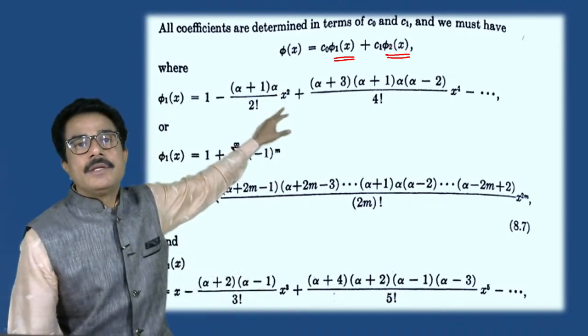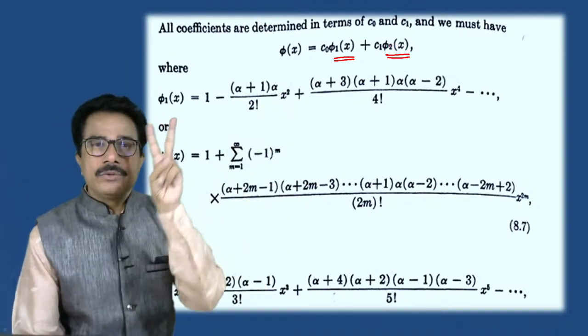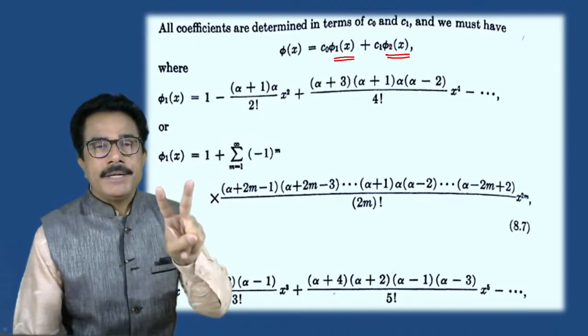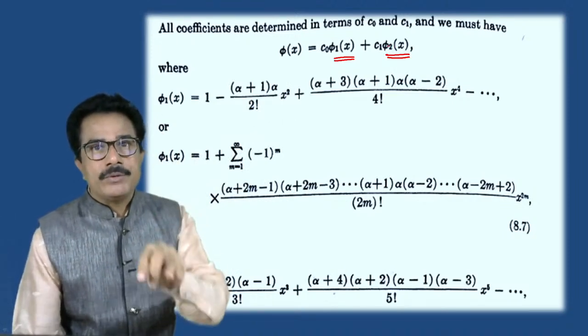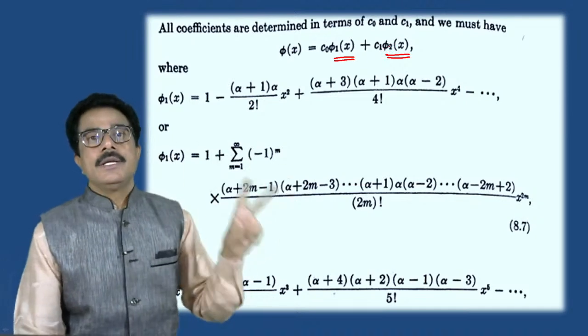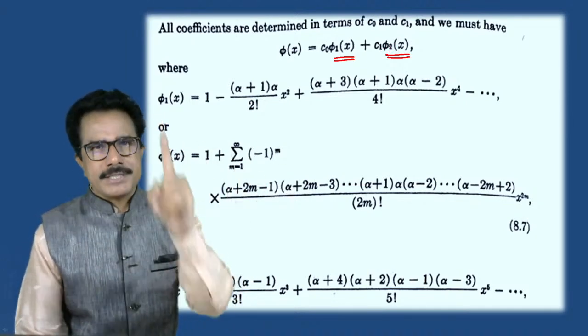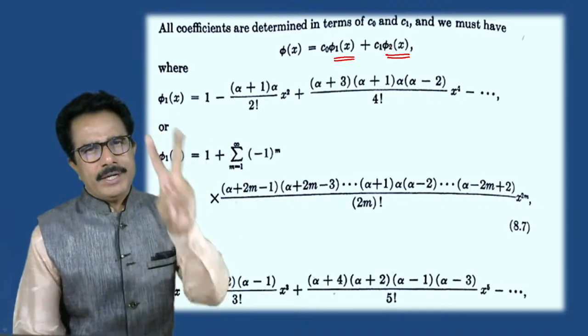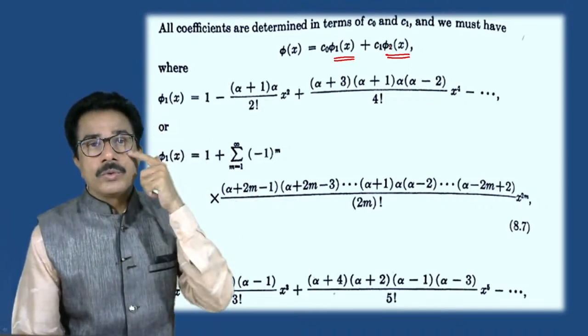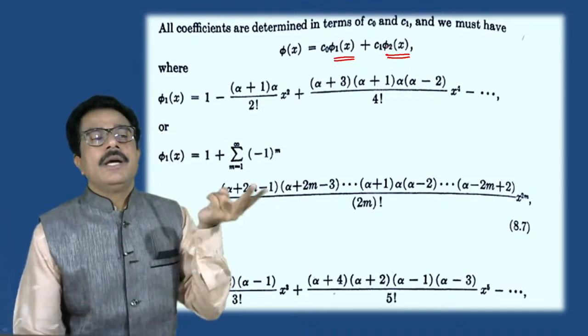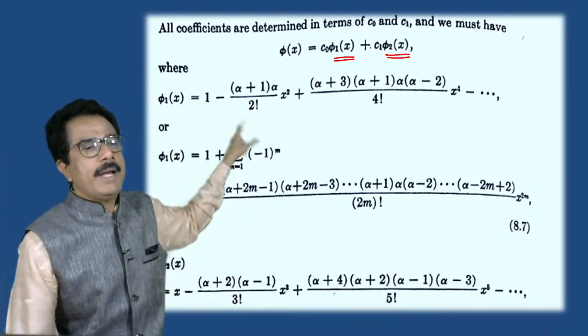Phi1 and phi2 are the only two solutions. Why can we say that phi1 and phi2 are two independent solutions? Because the Legendre equation is of order two, so it has only two independent solutions, two roots r1 and r2, or two solutions phi1 and phi2.